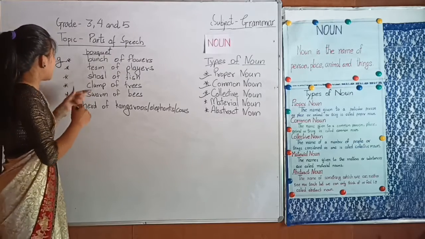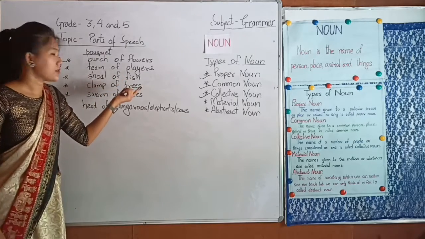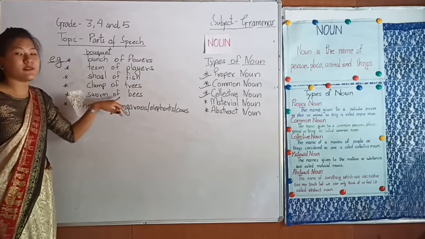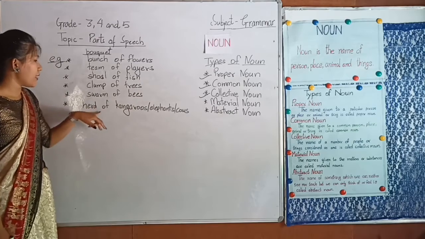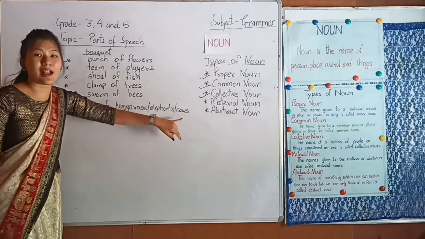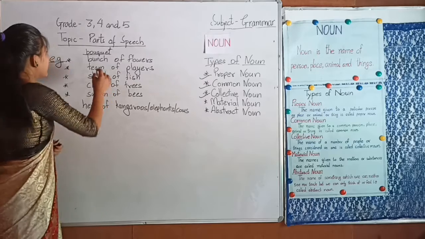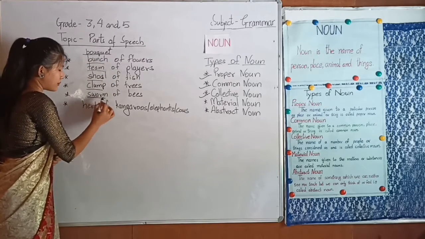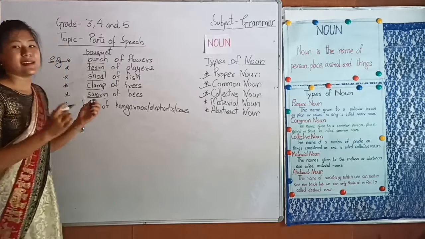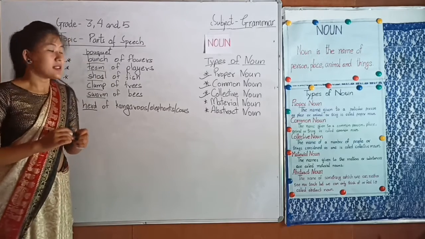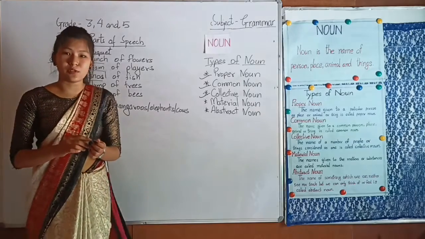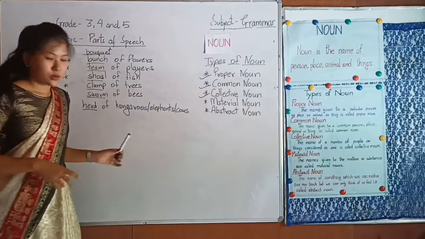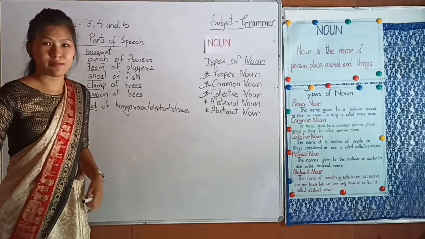So shoal of fish, clump of trees, swarm of bees, herd of kangaroos, elephants, cows, etc. So here bouquet, bunch, team, shoal, clump, swarm or herd are collective nouns. There are many more examples in the books, so you can look into your books also. So hope you understood collective noun.